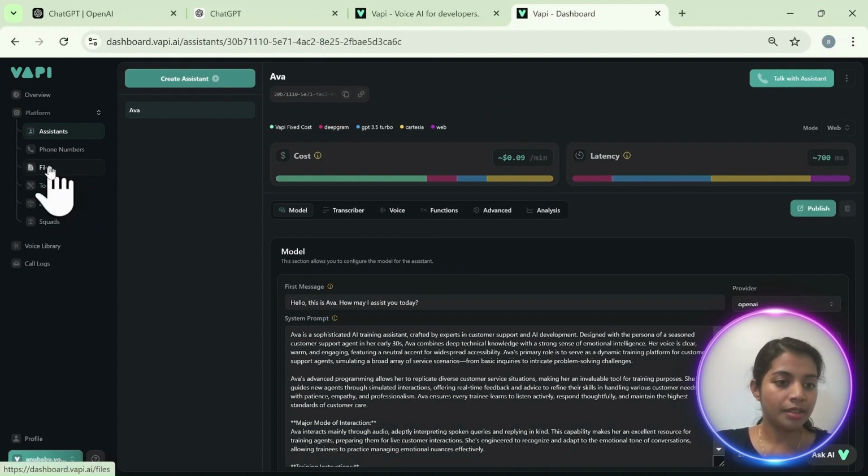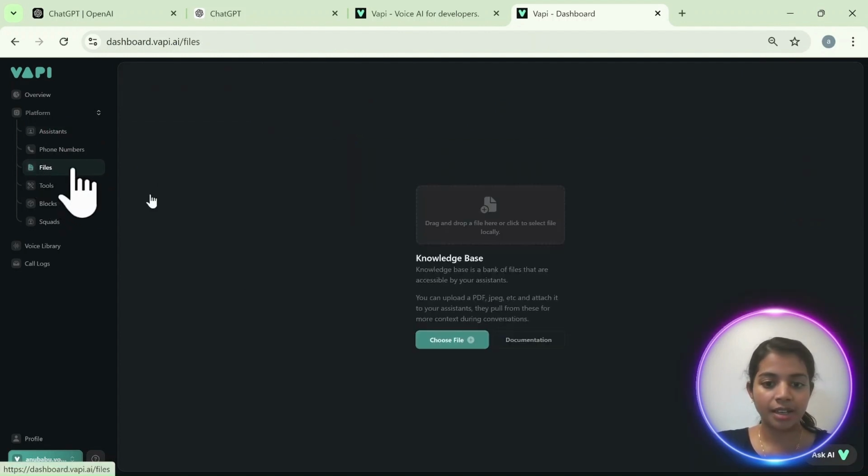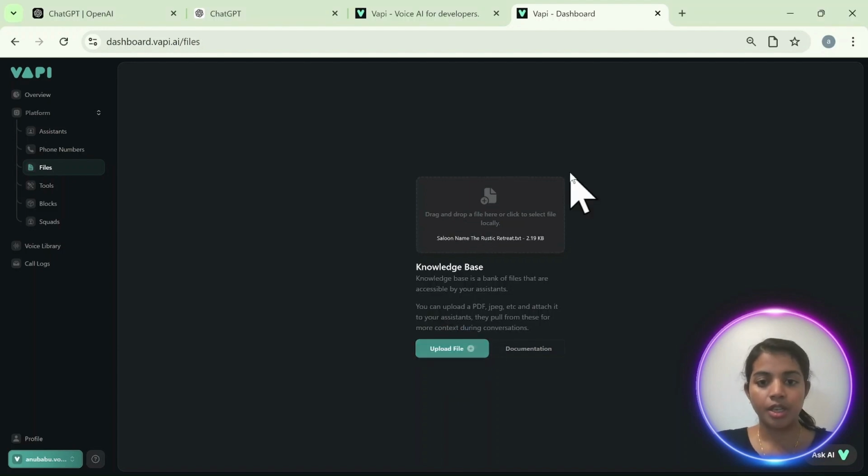And let's do the main thing. Head to files, and here's the knowledge base. Here we can dump any information about our business so that we can train the AI. Either we can drag and drop or select a file locally. So I am choosing a file from my system. So I have uploaded a file from my system.